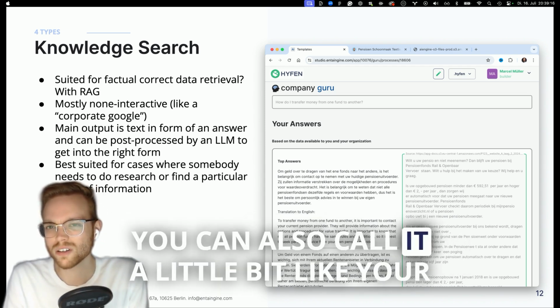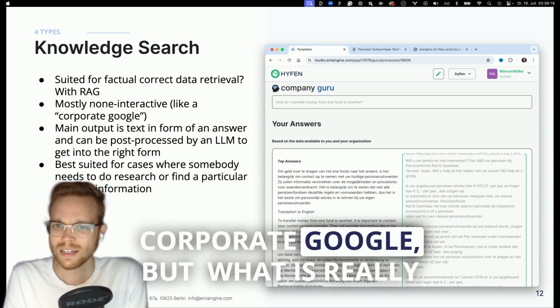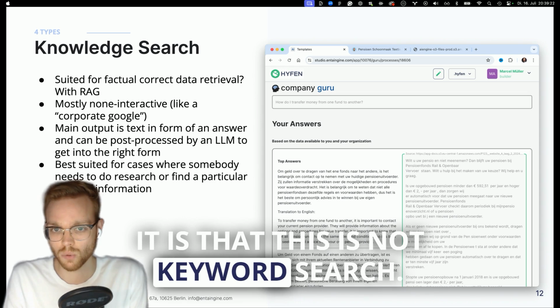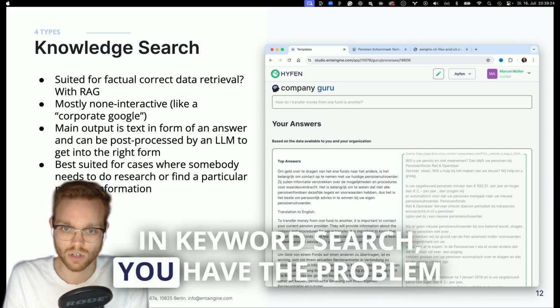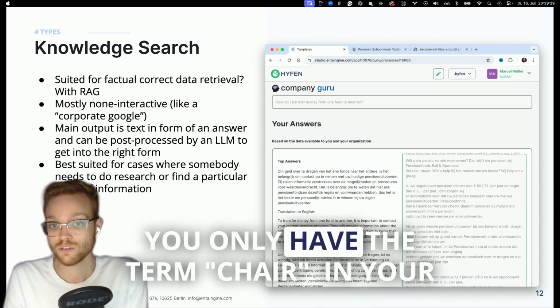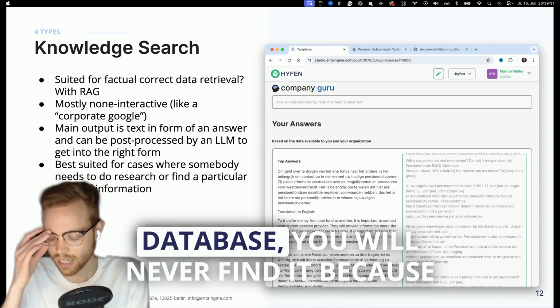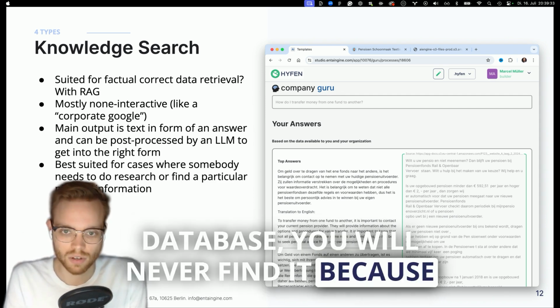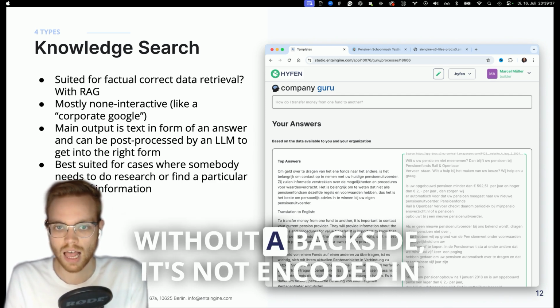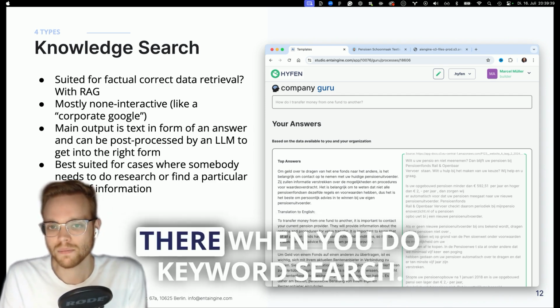You can also call it your corporate Google, but what is really interesting and good about it is that this is not keyword search. In keyword search, you have the problem that if you're looking for the term stool, but you only have the term chair in your database, you will never find it, because the semantics that a stool is a little chair without a backside is not encoded in there when you do keyword search.